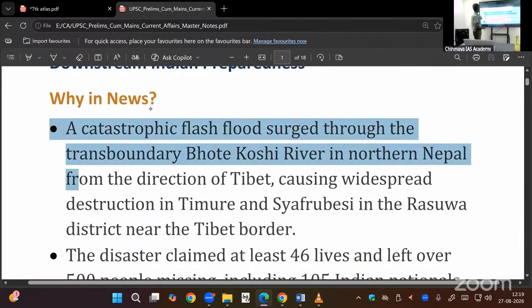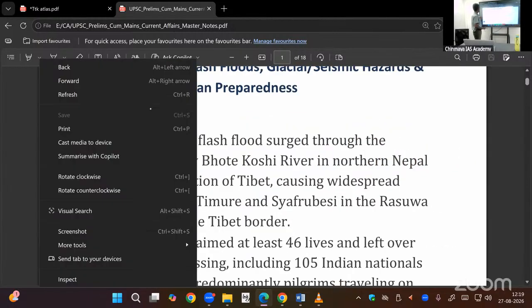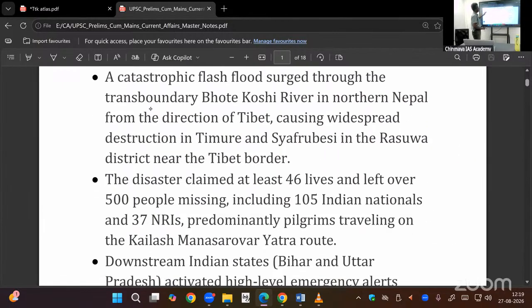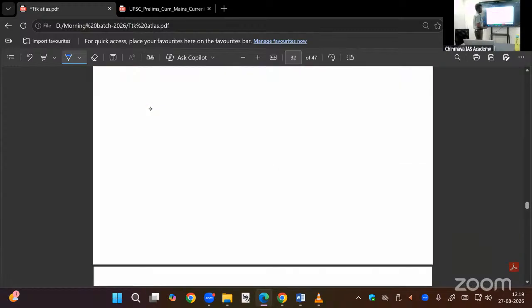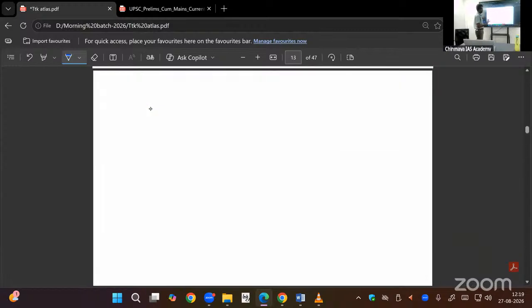Okay, the origin is in the Tibetan Plateau. Then it comes to India as the Kosi River. At the border, these areas are there, but the district name in Nepal is Rasuwa district. Now we have to look at the river drainage. In Indian geography, we are going to cover this.